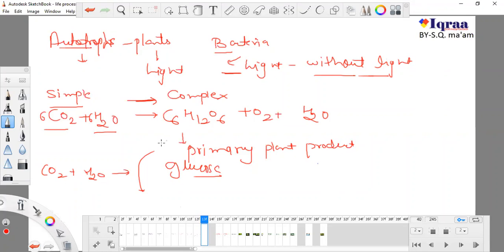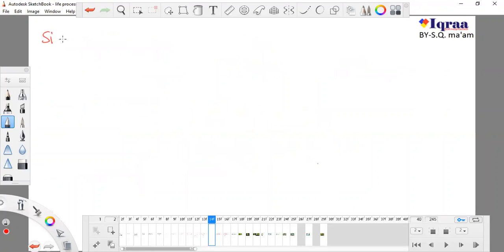Now this process, going from simple to complex, is not a very simple process. This pathway is not simple when we are making something complex, and it needs many types of enzymes.